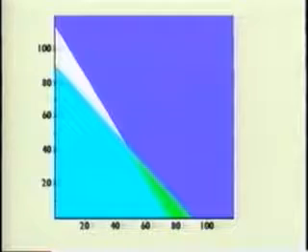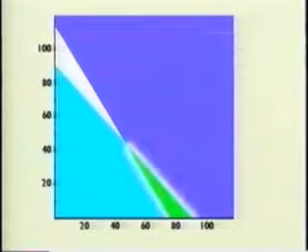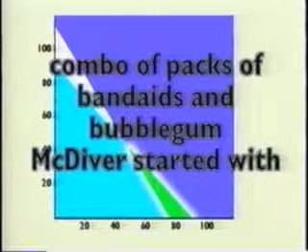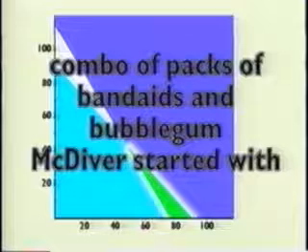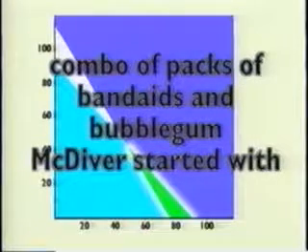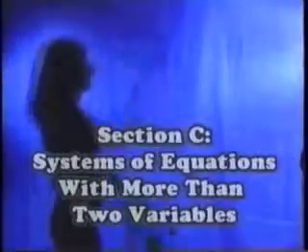Any combination of packs of Band-Aids and packs of bubblegum represented in this double-shaded region could be the combination that MacDiver started out with in his store. And like with all inequalities, although we can't determine exactly what x and y are, we can graphically display the full range of possibilities.